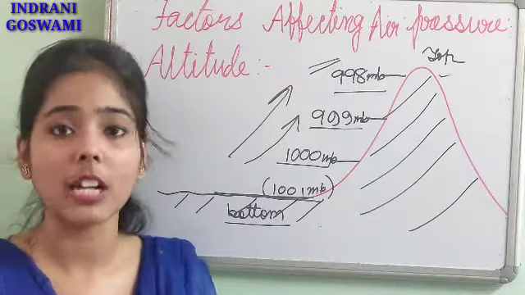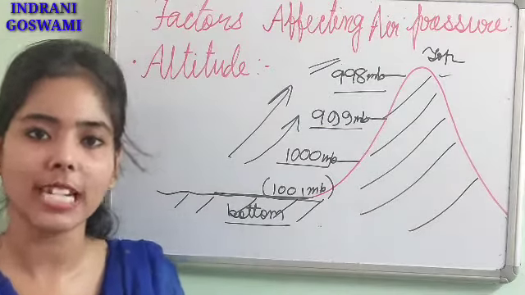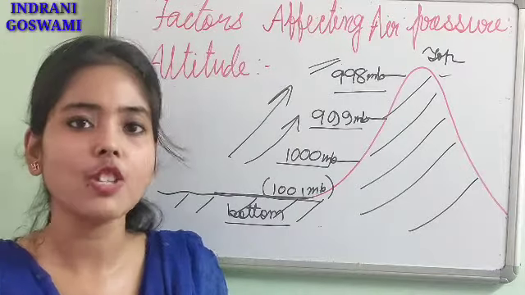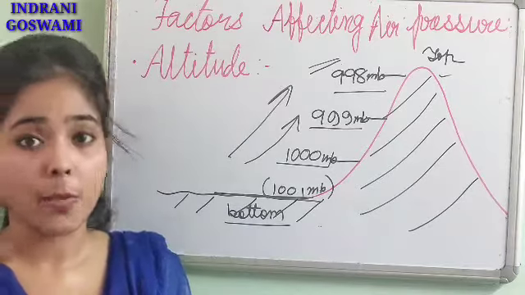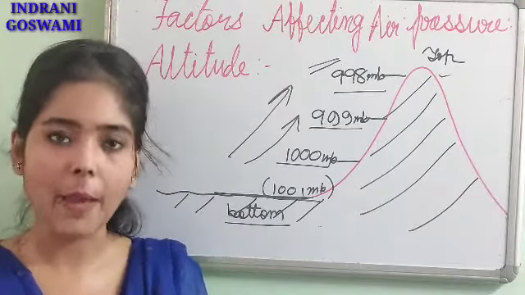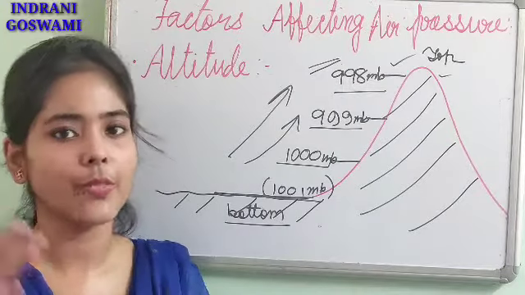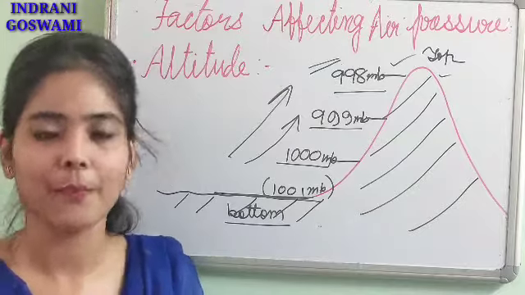If you want to consider Siliguri, which is a plain region, and Darjeeling, which is a mountainous region, then obviously in the areas of Siliguri the atmospheric pressure will be very high, and in Darjeeling the atmospheric pressure will be very low because it is a high altitude region.